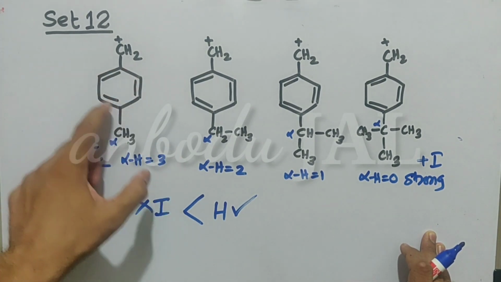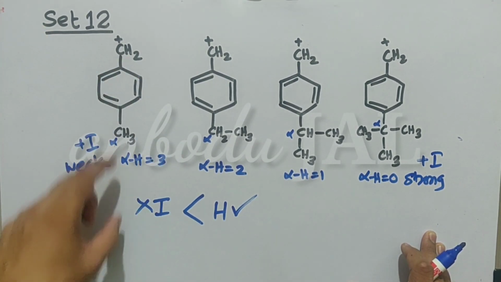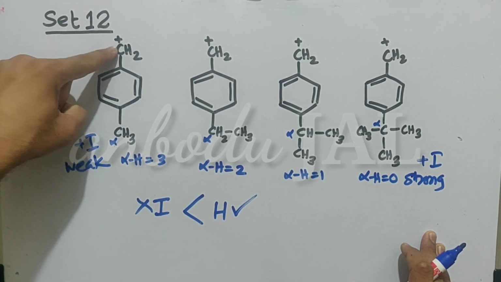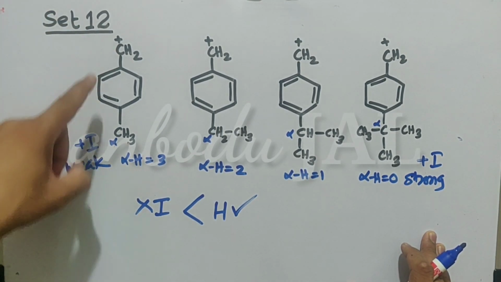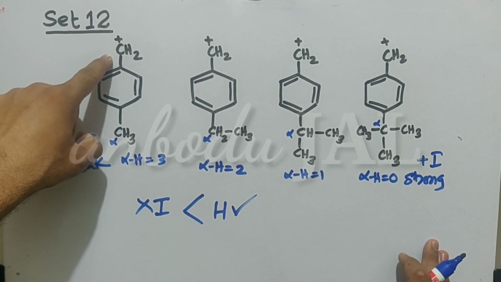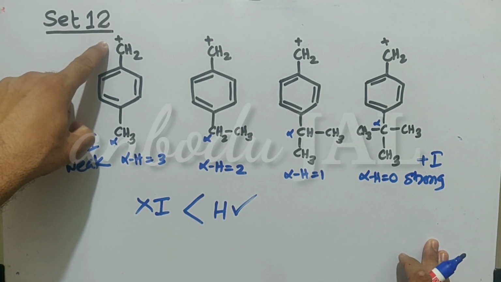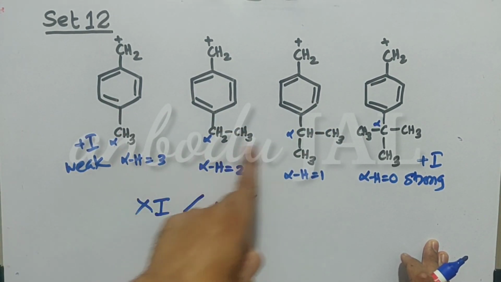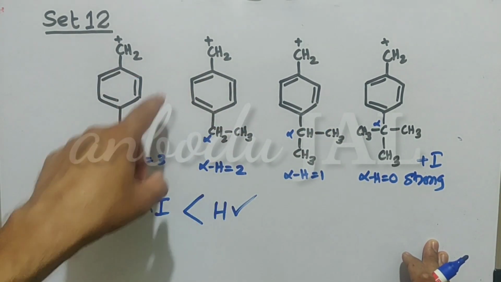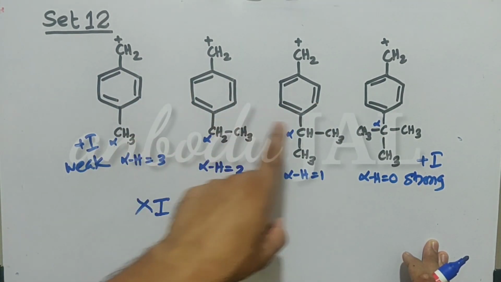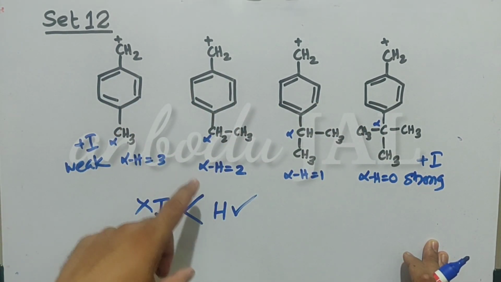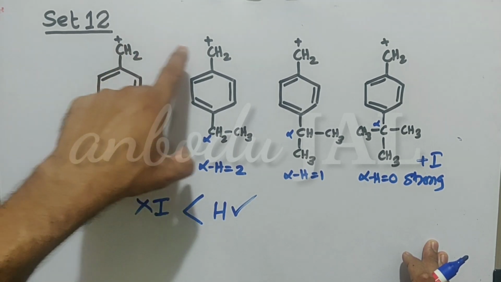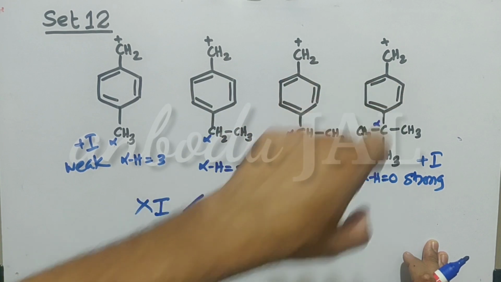As a result of the positive resonance effect, what happens? The electron density on this carbon increases. As a result of increasing electron density, the positive charge decreases. From left to right, hyperconjugation structures decrease, meaning the positive resonance effect will be decreasing, and as a result the positive charge on this carbon increases.